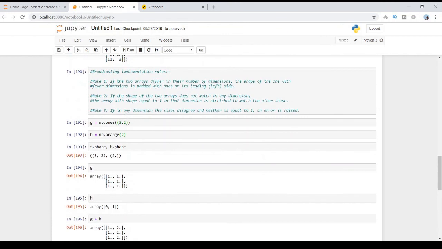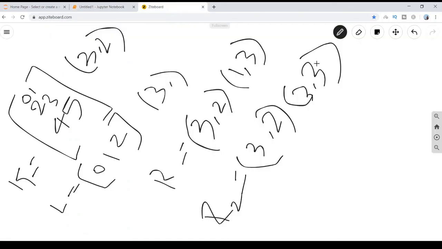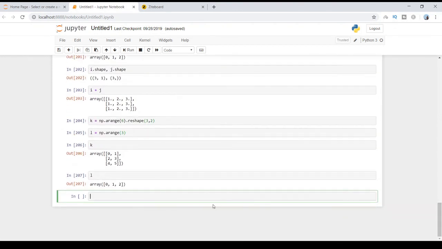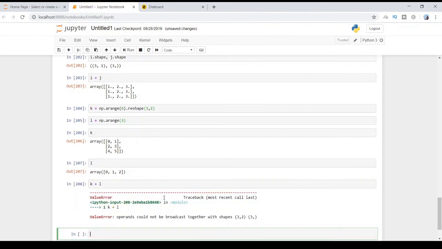If in any dimension the sizes disagree and neither is equal to 1, an error is raised. So in this case broadcasting cannot be done. If we perform the operation k plus l, we get an error.